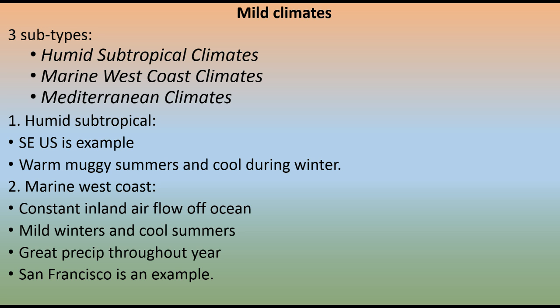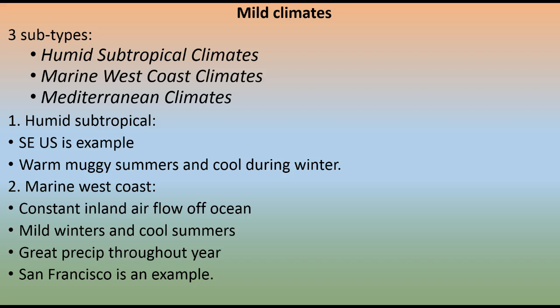Mild climates. There's 3 kinds of mild climates: humid subtropical, marine west coast climates, and Mediterranean climates. So the humid subtropical is like the southeastern United States. So think about Georgia, Mississippi, South Carolina in the summertime. Muggy, sticky, humid, warm, hot, but somewhat cool in the winter. Not cold. We know that places like Georgia doesn't get real cold weather, but it's cool in the wintertime.